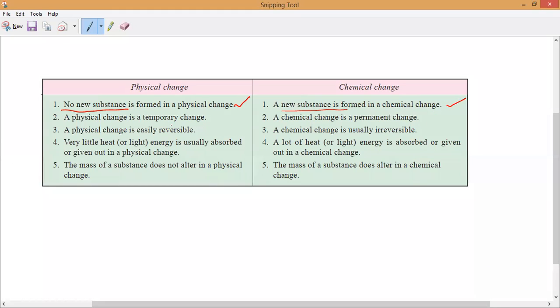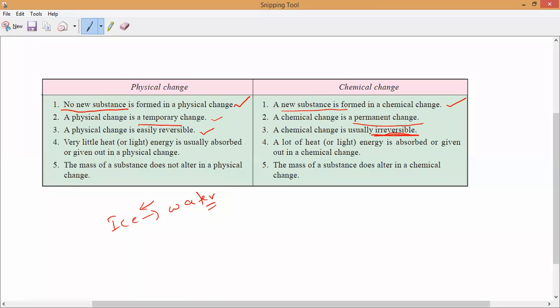Next, physical changes are temporary changes. Understand? But chemical changes are permanent changes. Next, most of the physical changes, for example, ice becomes water, water becomes water vapor. It is still water. Easily we can reverse them also. That is why they are called easily reversible changes. But chemical changes are usually irreversible. Understand, all of you?